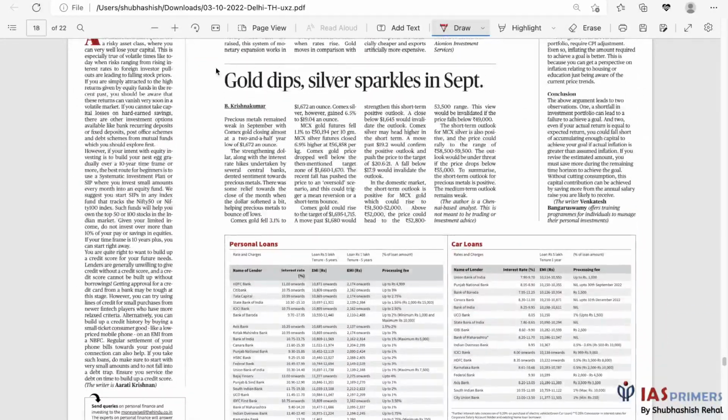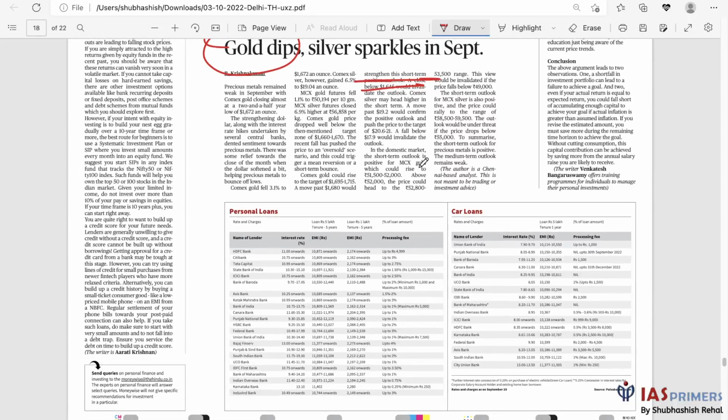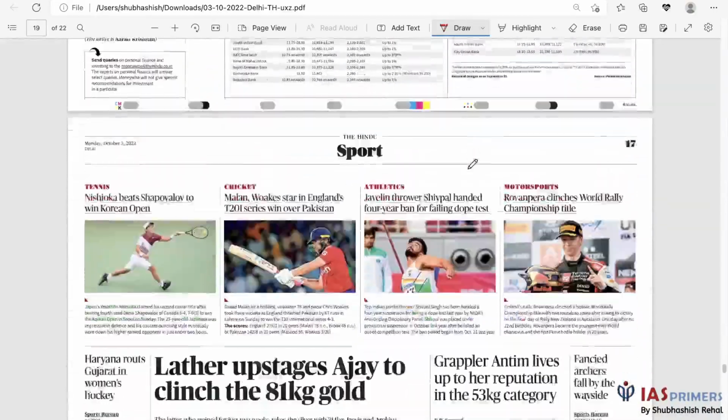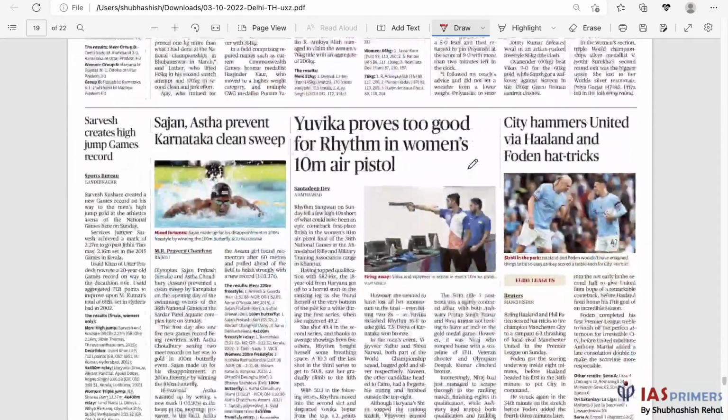This article did not mention any reason for this dip really, but most likely it is a kind of rebound effect. Gold was so high because of a currency depreciating. People tend to invest in gold at that time, as investors see a stable asset. Maybe that correction is there. Yeah, now we have sports news over here.